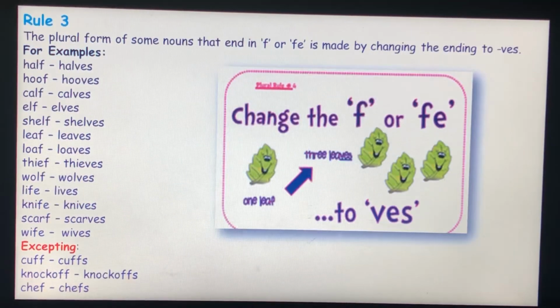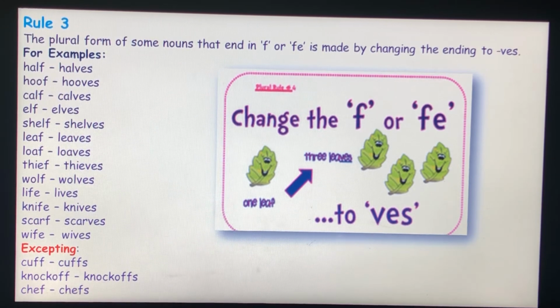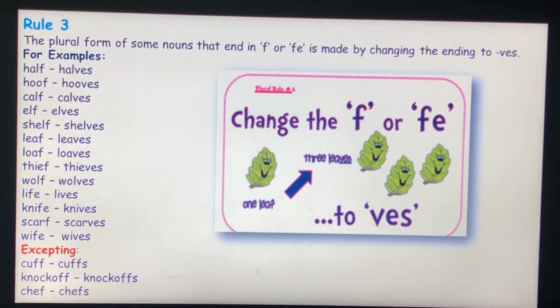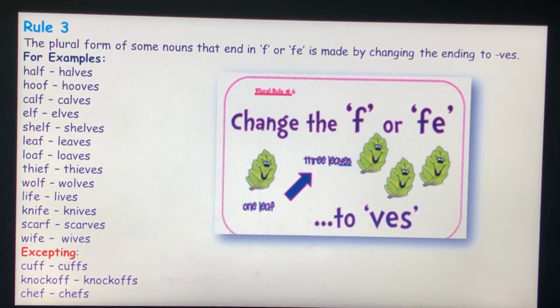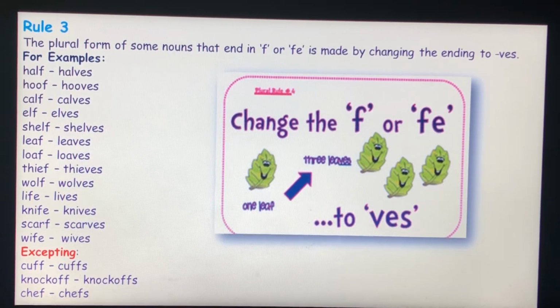Rule 3. The plural form of some nouns that end in f or fe is made by changing the ending to ves. Example, half, halves, life, lives, leaf, leaves, hoof, hooves. Except in the case of cuff, cuffs, chef, chefs, chief, chiefs, knockoff, knockoffs. Here we can see that it has not changed to ves. In a few cases it will be different.